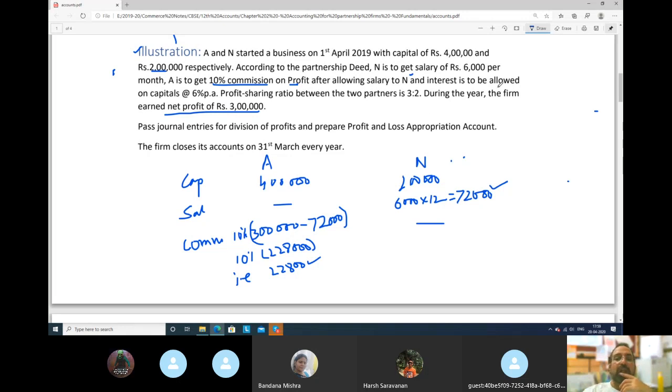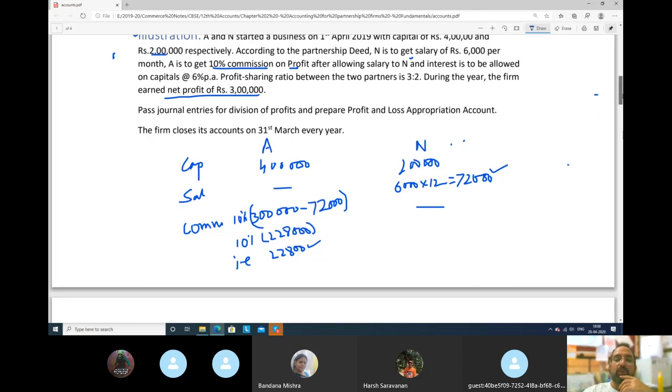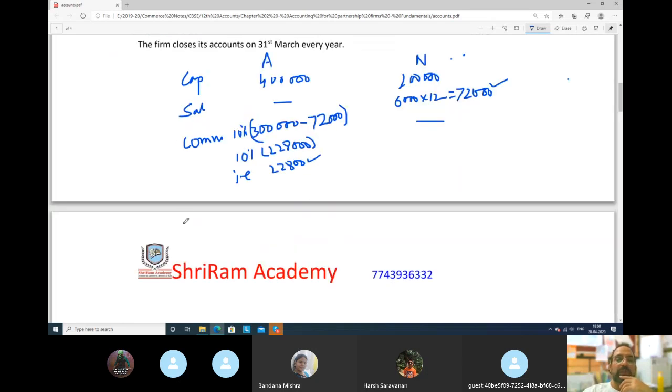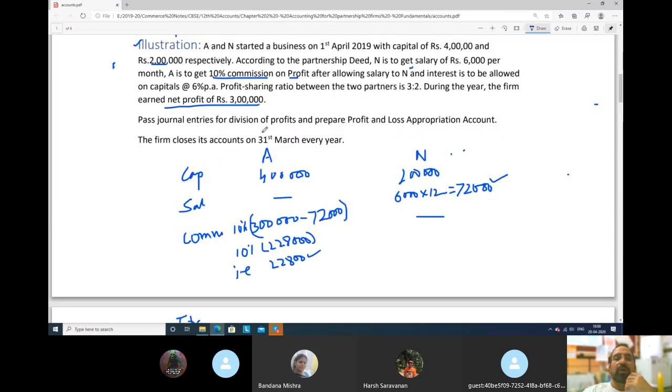And interest is to be allowed on capital 6%. See, interest is also allowed to both of them at 6%. So we will take here interest. Simple, beta. How much? 6% interest. Always remember, on capitals. So how much is the capital? A's is 4 lakh, right, 6%.